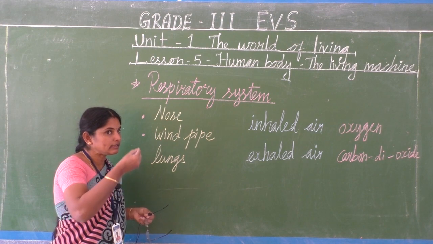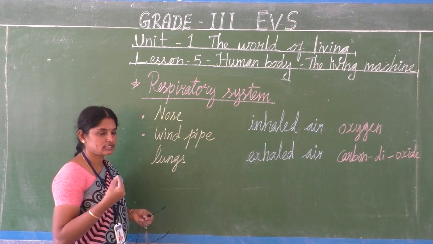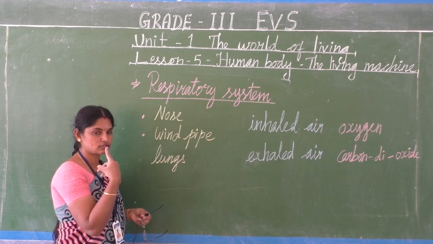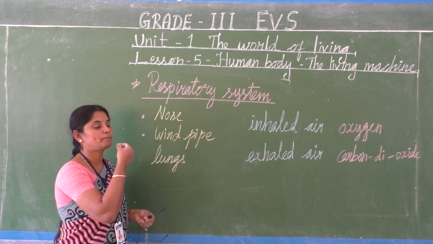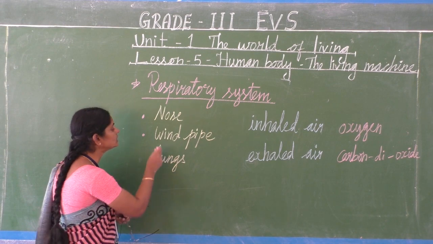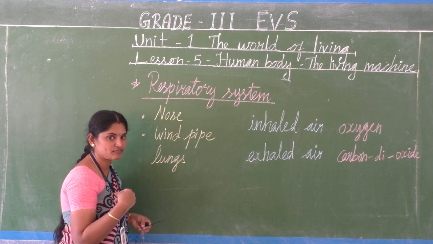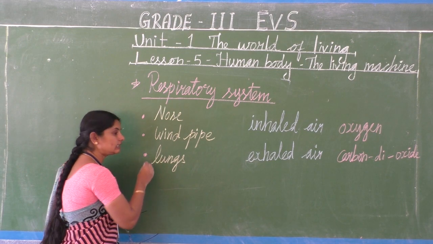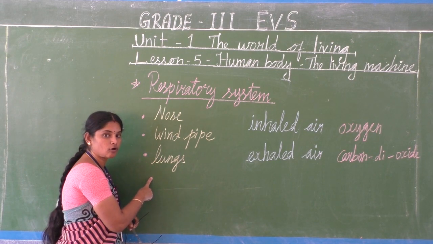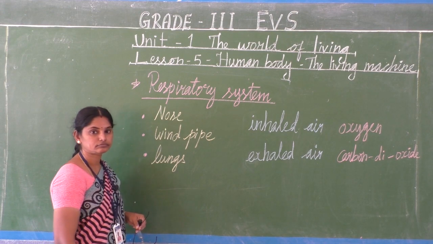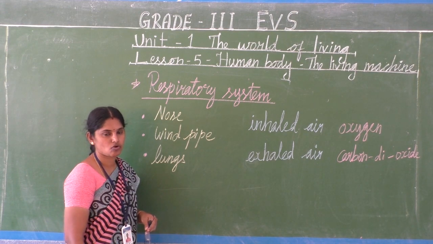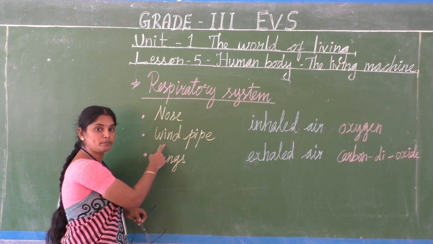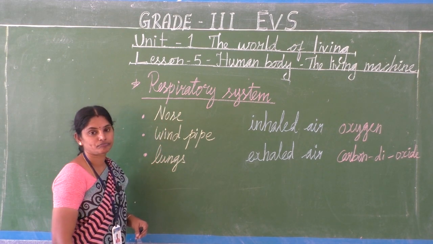Then we are breathing in air, isn't it? So the first entry is the nose, then it goes to the pipe-like thing called the windpipe. Air has another name, wind, no? So windpipe. Then it reaches the final organ called the lungs. Nose, windpipe, lungs.